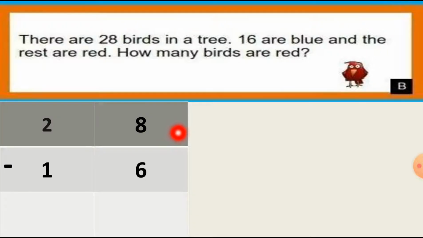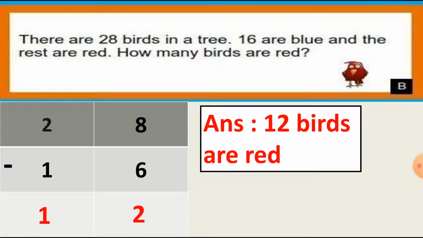So let's subtract this number first. 28 minus 16. Now here at the ones column, 8 minus 6 is equal to 2, and 2 minus 1 is equal to 1. So how many birds are red? So 12 birds are red. So we can write down the answer that 12 birds are red. This way we can write down the answer in sentence form.